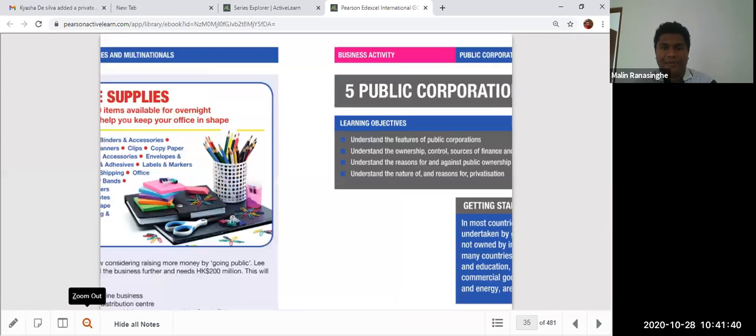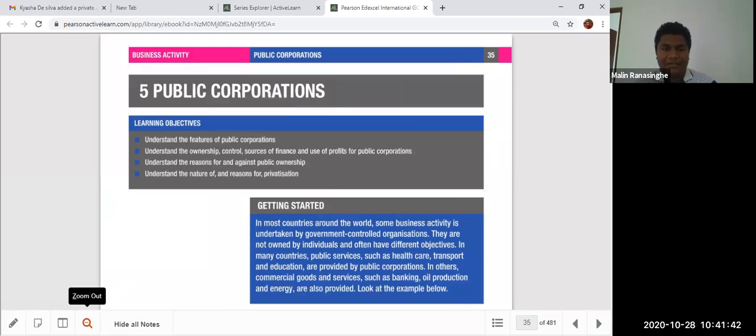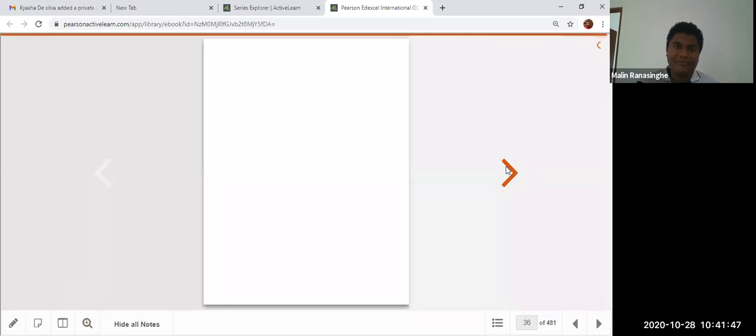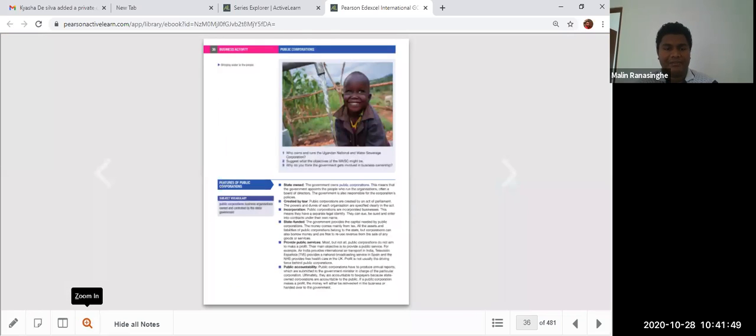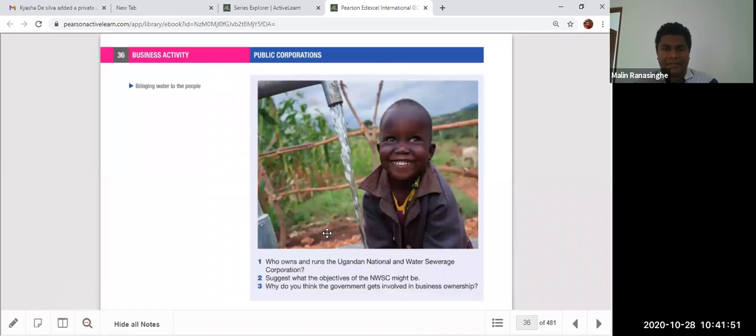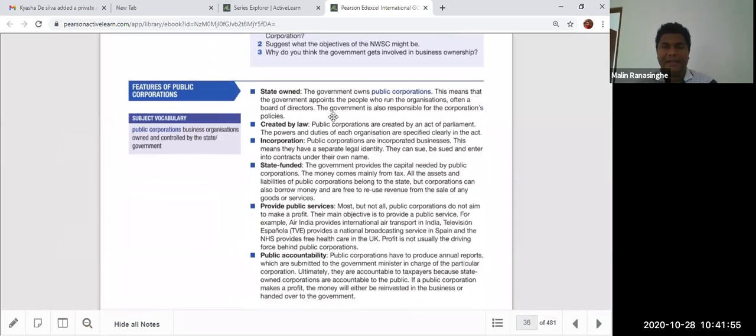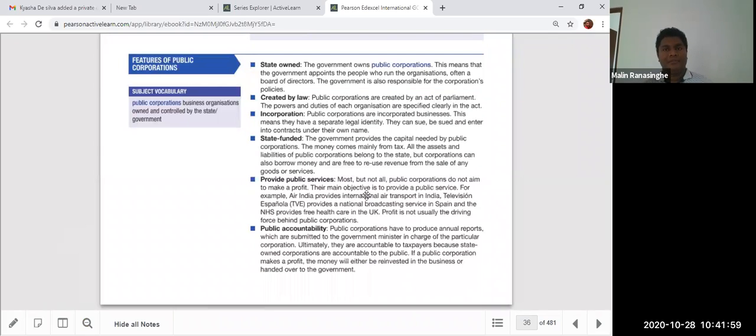We talk about public corporations like ministries or government schools. You can see transport, everything owned by government, like health and everything. So main features you can see. State ownership is there, and also created by law, act of the parliament is there, and incorporation, the legal personality is there, a separate legal control.